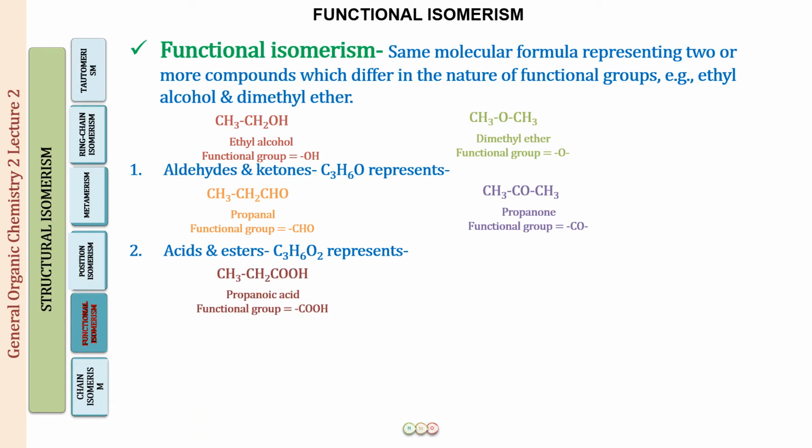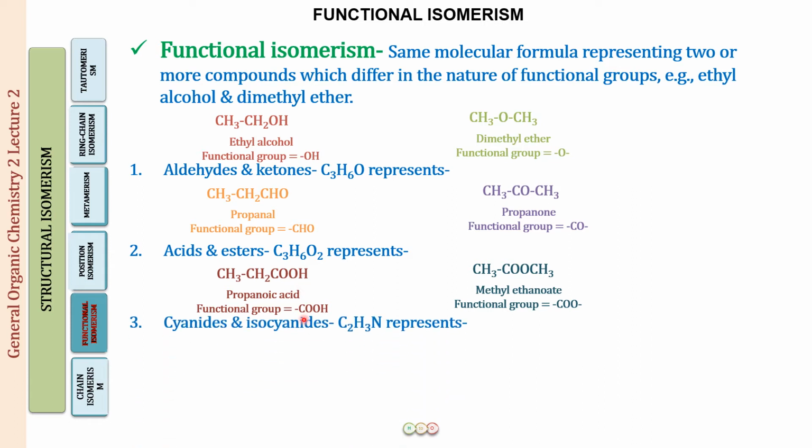Let us look at one more example. We have acids and esters. One example, C3H6O2. All right. So this is going to represent both the formula for an acid as well as an ester. Which one? CH3CH2COOH. This is C3H6O2. This is propanoic acid with the functional group COOH.